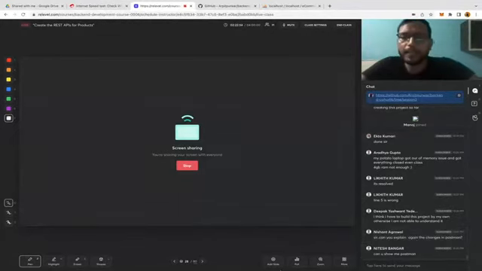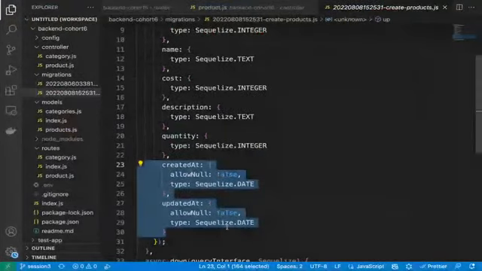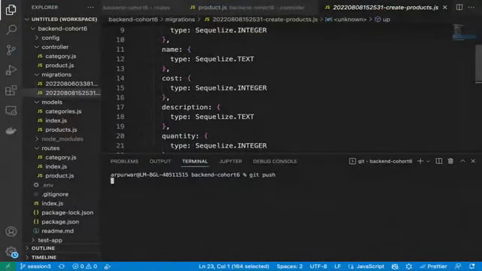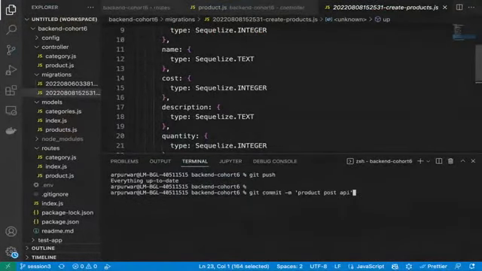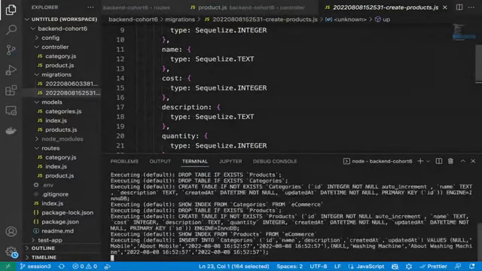Changes in Postman, yes, sure. In Postman, we just change the name here to products. Let's see, are we still running the server? I'm not running the server, so let me first run the server. Yes. So I just put the URL products here, and then in the body I included all the fields: description, name, cost, quantity, and then I click on send. You can see our results here.